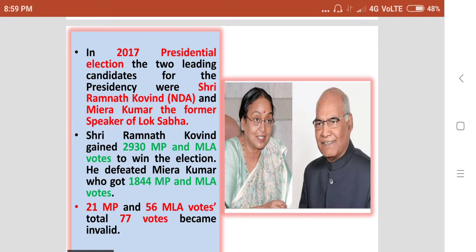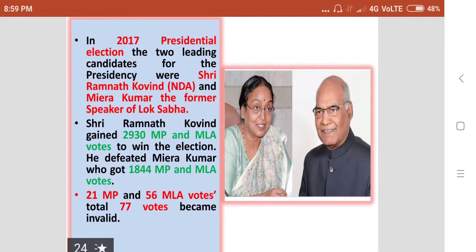This is an example of Indian politics. Some MPs and MLAs don't know how to cast their votes in the presidential election. Such candidates are elected by we people as our MLAs and MPs. This is the fate of India. Such people are getting elected and also becoming ministers in the government.